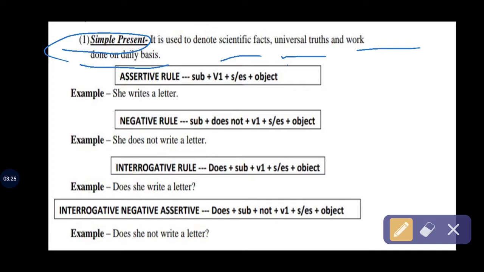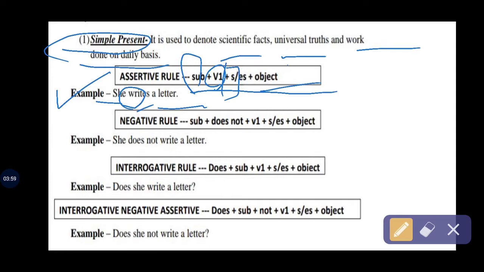And here is the rule of this tense: subject plus verb's first form plus s/es plus object. Here is the example: she writes a letter. We have she, that's the subject. Write is the verb's first form, and we use s here. And a letter is the object.